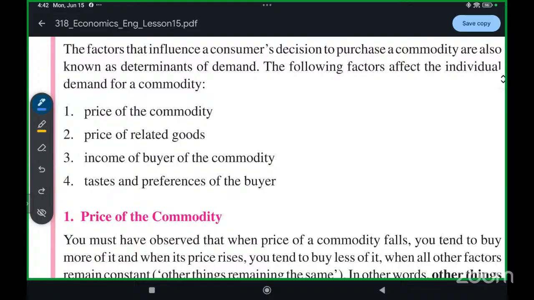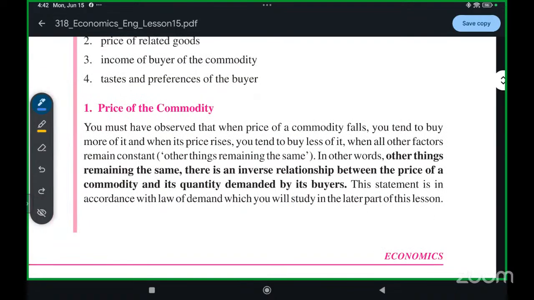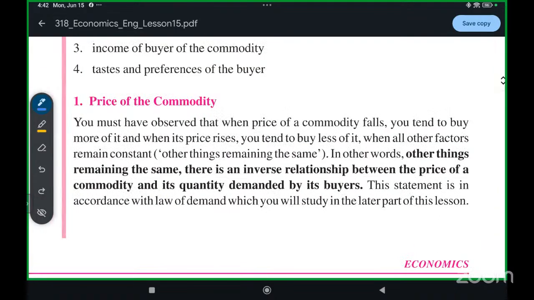These are the factors. The first one is price of the commodity. You must have observed that when the price of a commodity falls, you buy more, and when the price rises, you buy less of it. Have you seen this in your household that when the price of onion or garlic becomes less, what our parents and elders do is buy it in bulk and store it?